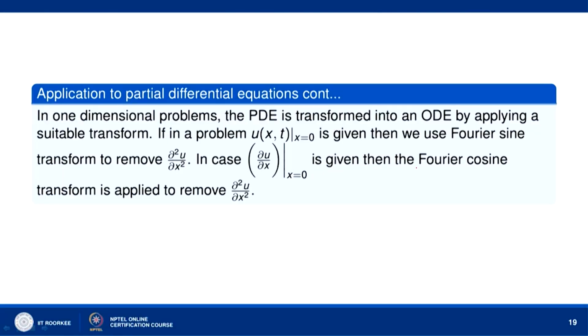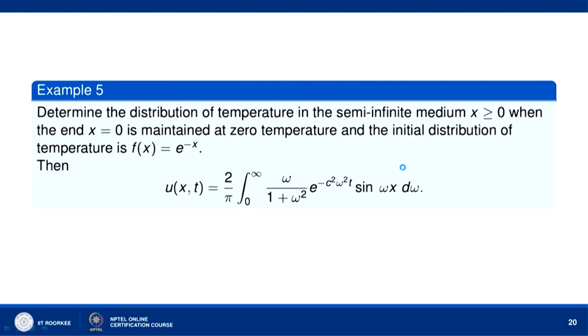So, let us apply Fourier transforms to solve partial differential equations. In a one dimensional problem, the PDE is transformed into an ODE by applying a suitable transform. If in a problem u(x,t) at x equal to 0 is given, then we use the Fourier sine transform to remove u_xx. In case u_x at x equal to 0 is given, then the Fourier cosine transform is applied to remove u_xx. Let us determine the distribution of temperature in the semi infinite medium x greater than or equal to 0